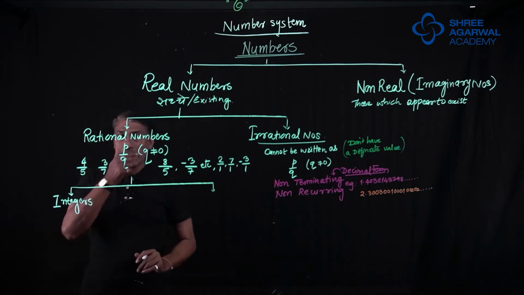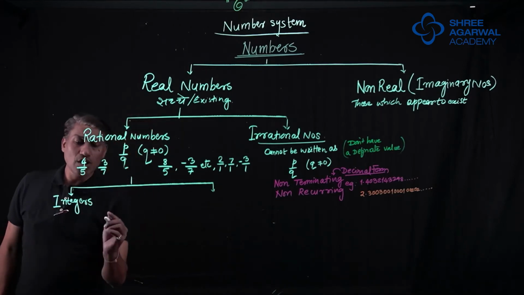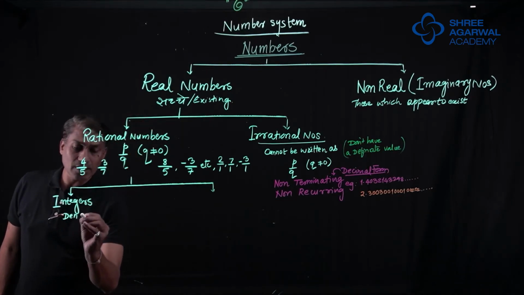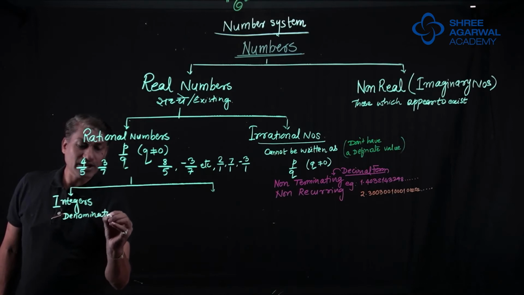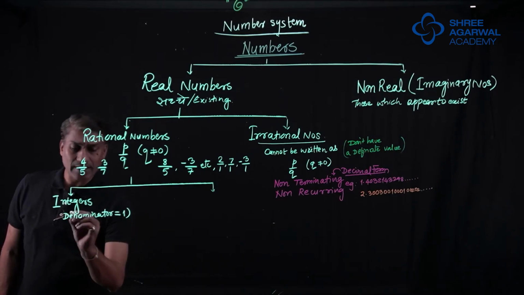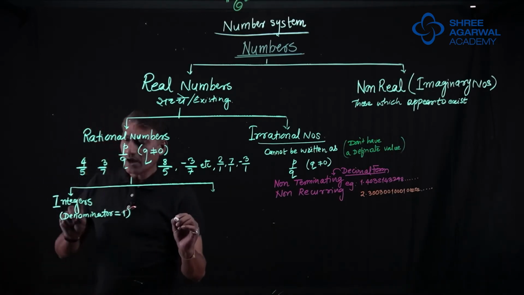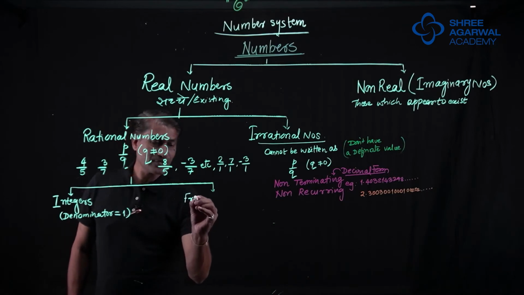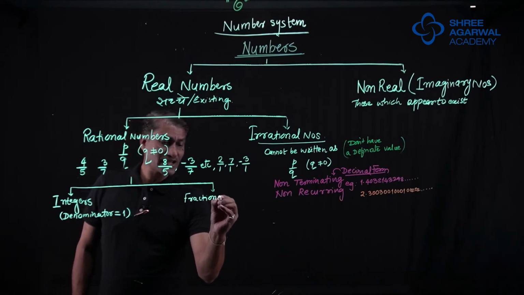Integers means those numbers whose denominator is always 1. And apart from integers, we have other types called fractions.